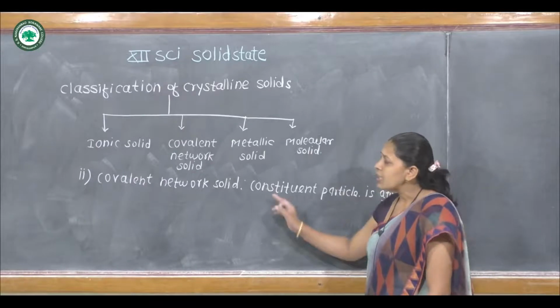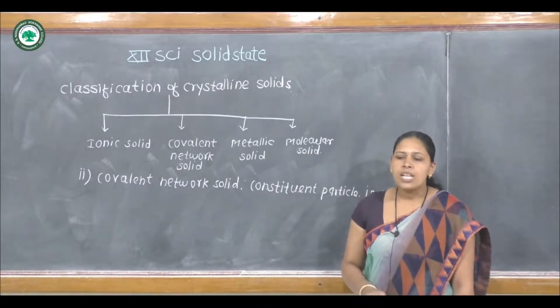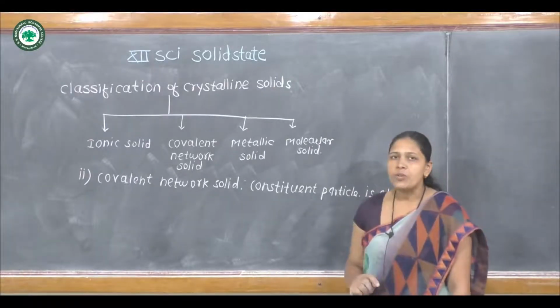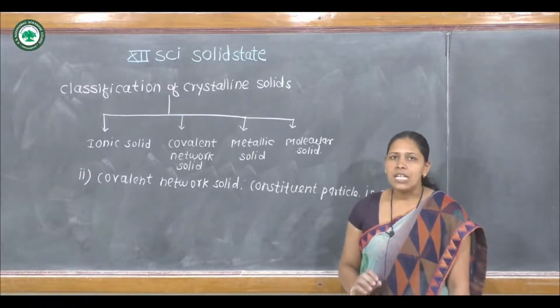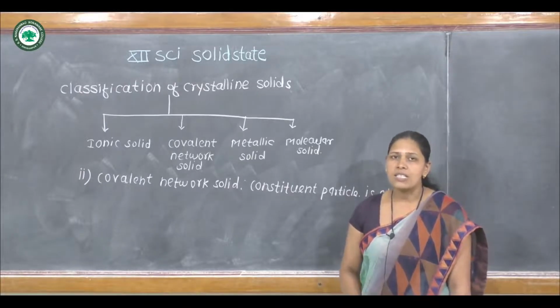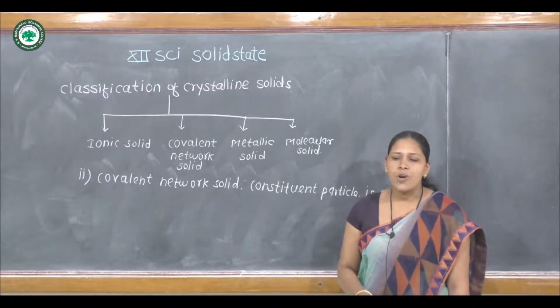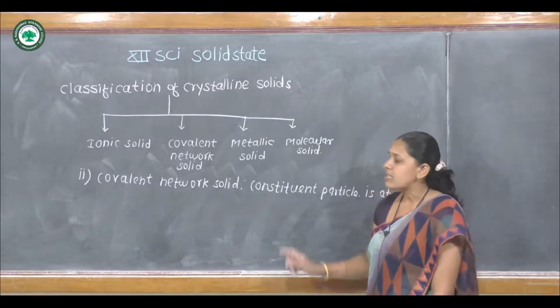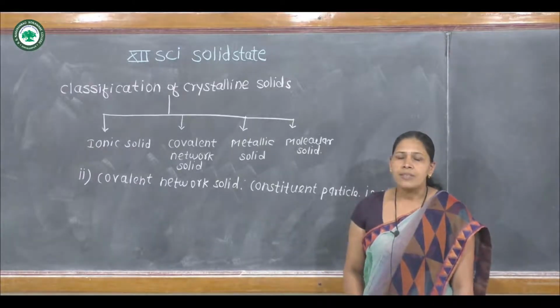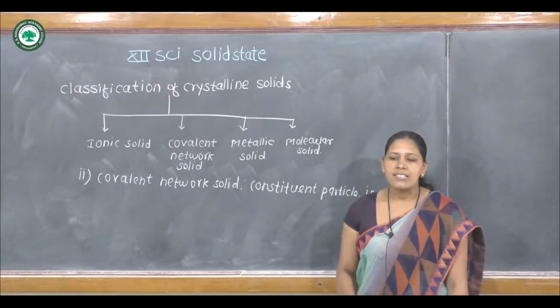But in a covalent network solid, electrons are localized in covalent bonds. The electrons are localized and do not delocalize. Electrons are not mobile. Hence, covalent network solids are bad or poor conductors of heat and electricity.